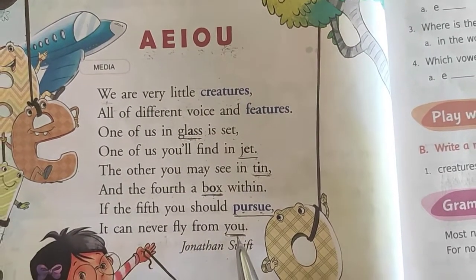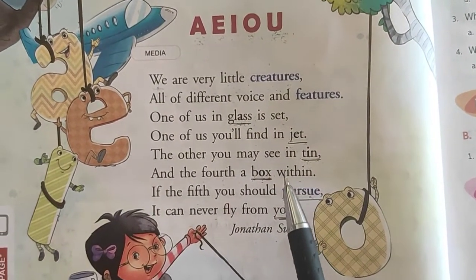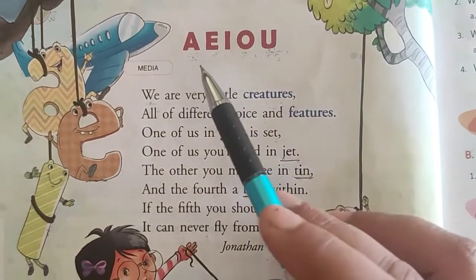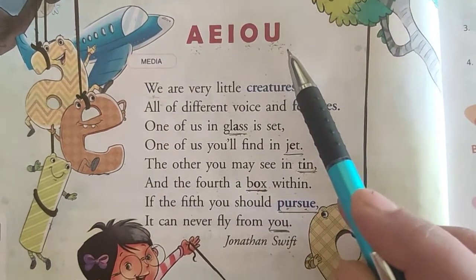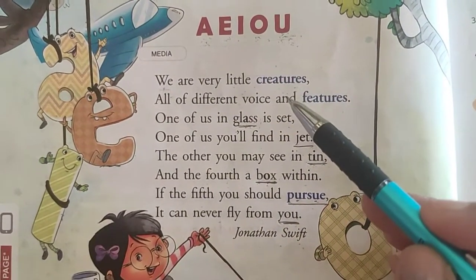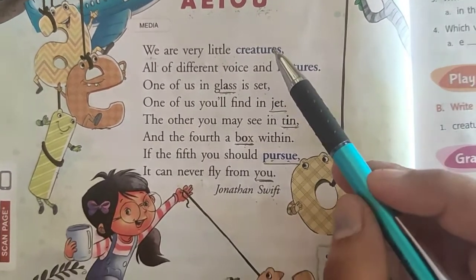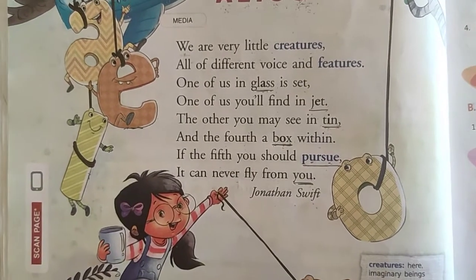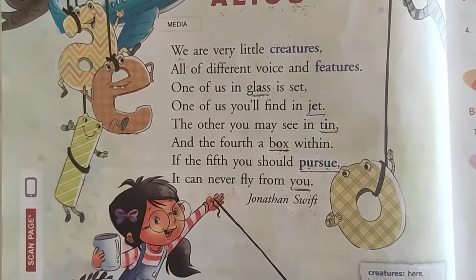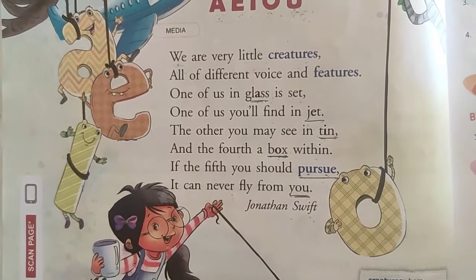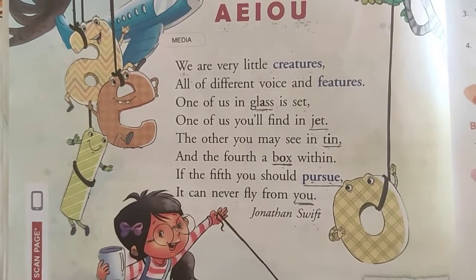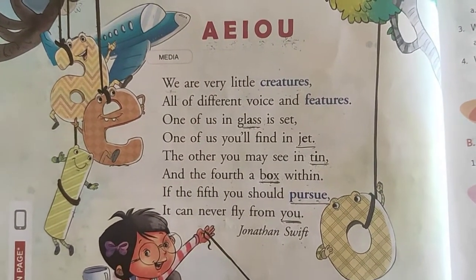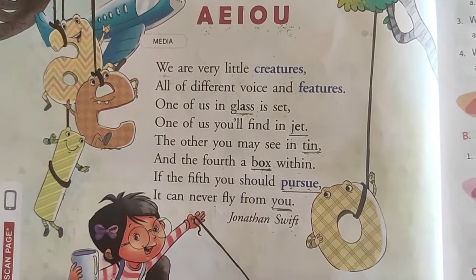I hope children you all have understood this poem. Now let's summarize this poem once again. This poem is based on the 5 vowels, that is A, E, I, O, U. And all these vowels are very tiny creatures and they have different voice and features. Their sound is different, their looks are different. And they are found in different words. So children, this was all regarding the explanation of this poem. I hope you all have understood this poem.